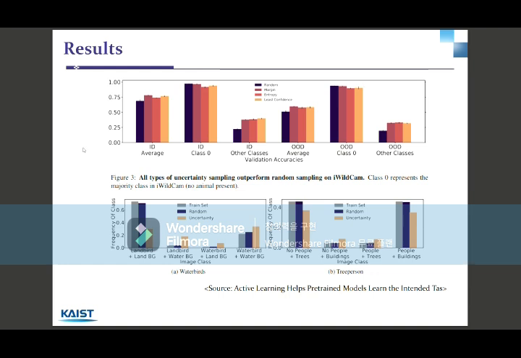The plot below shows that uncertainty sampling, or active learning, identifies and upsamples disambiguating examples. This means that by using active learning, they were able to choose the data with highest uncertainty, and then by providing labels to them, they were able to remove the ambiguity in the task.